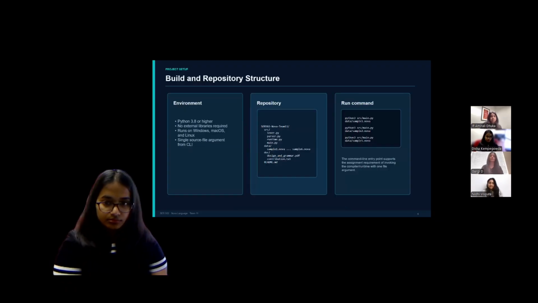I'm Gargi. Moving on to the next slide, we have the setup. So setting up Noah is straightforward. You need Python 3.8 or higher. No external libraries are required. It runs on Windows, Mac OS, and Linux.